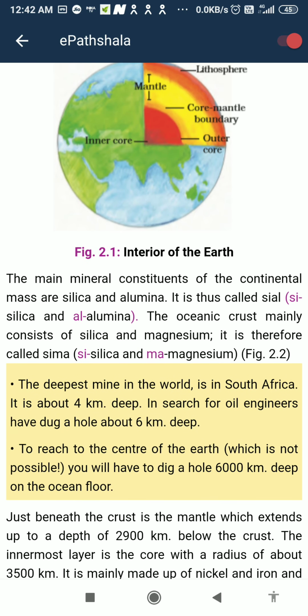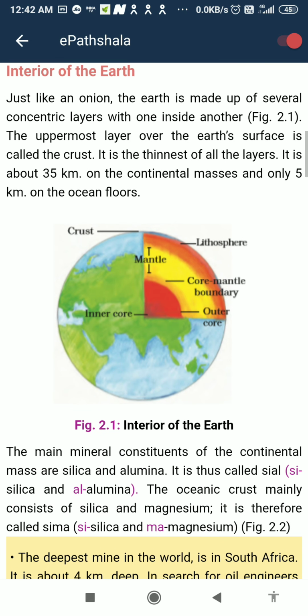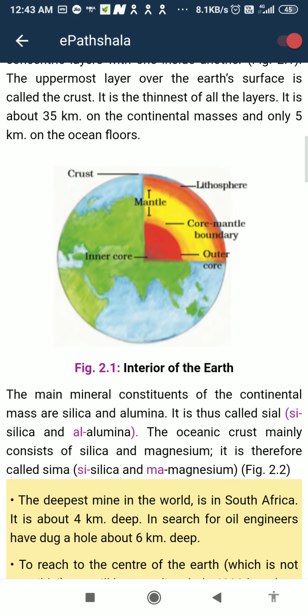Now you can see the figure: lithosphere, crust, mantle, core. The crust is 35 kilometers, after that the mantle, after that the core. The mantle has an outer and inner mantle, and the core has an outer core and inner core.